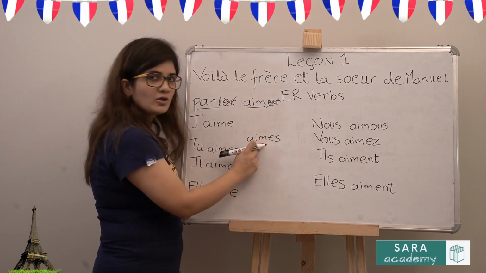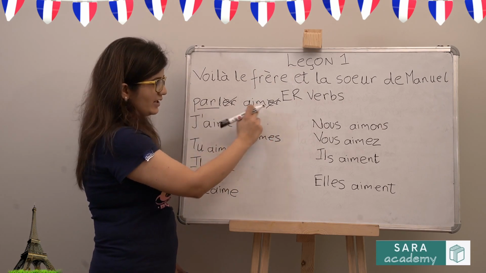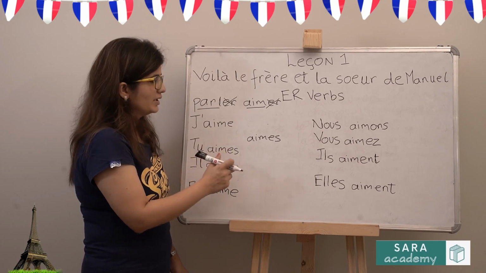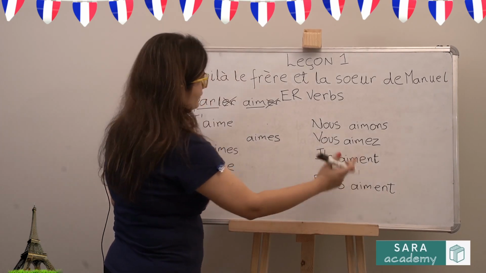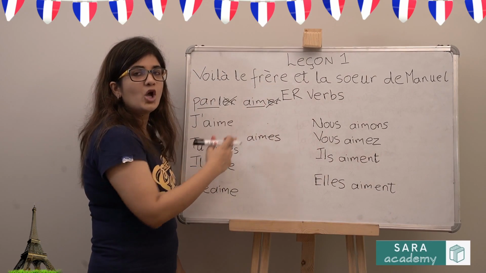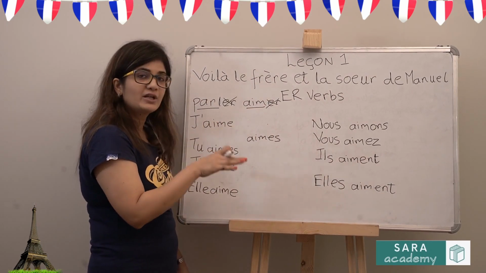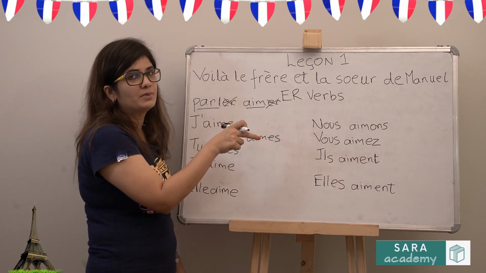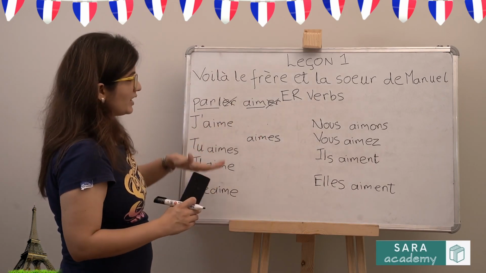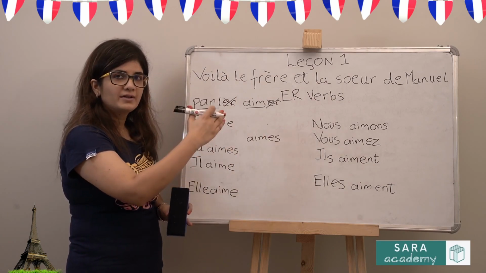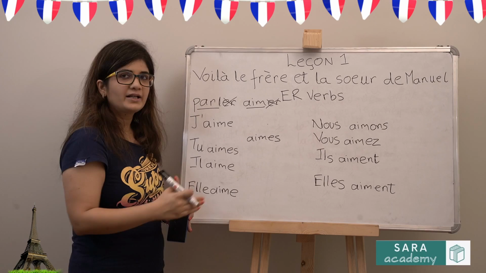So this is the conjugation, and this entire verb itself is called the infinitive of the verb. So it is essential that you memorize the rule and start recognizing by looking at the endings whether it's an ER ending, IR ending or RE ending verb.